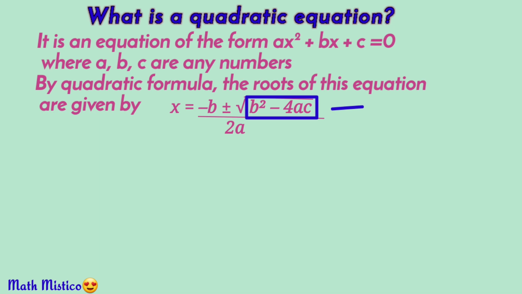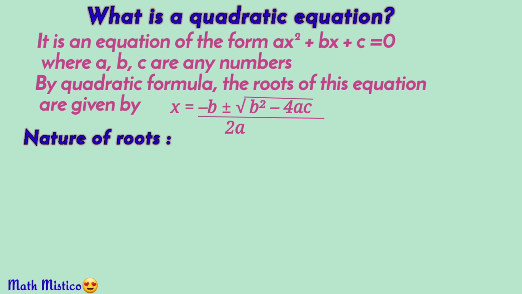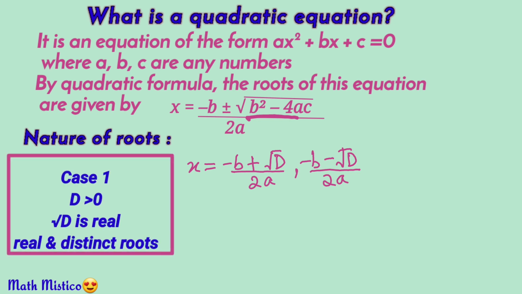This expression inside the square root is known as the discriminant and is denoted by D or the Greek letter delta. Let us consider the various possibilities. Number 1, when the value of D is greater than 0, then √(b² − 4ac) is a real number. So the values of x are (−b + √D) / 2a and (−b − √D) / 2a, which are clearly distinct values. So in this case, the roots are real and distinct.